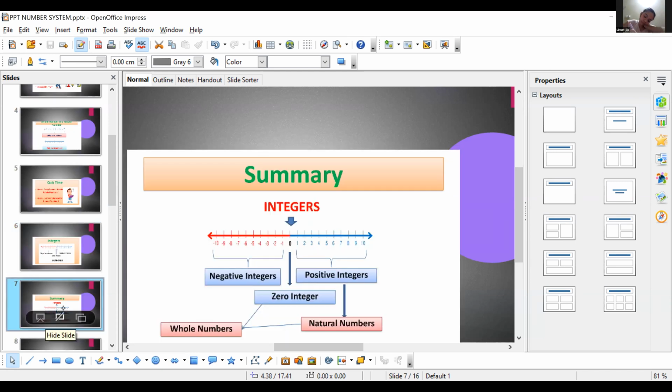Here again we have integers: positive, negative, 0. Positive integers are called natural numbers. And when 0 is added to the natural numbers, we will get what? Whole numbers. When we add 0 to the natural numbers, we will get whole numbers.